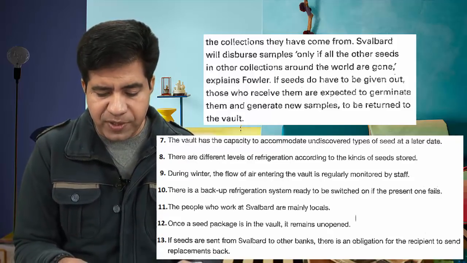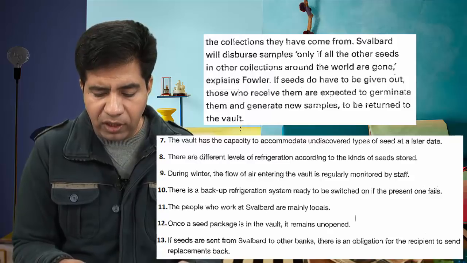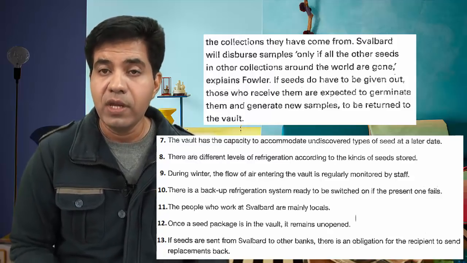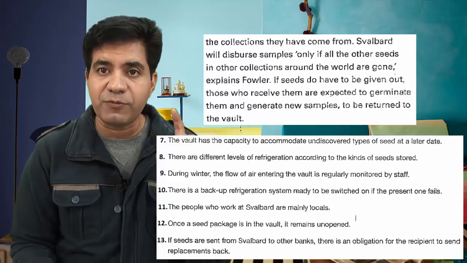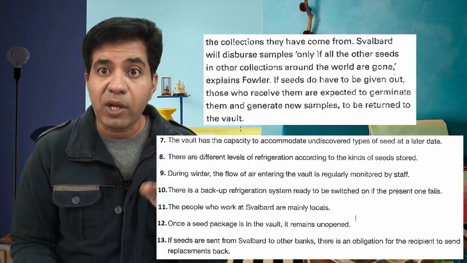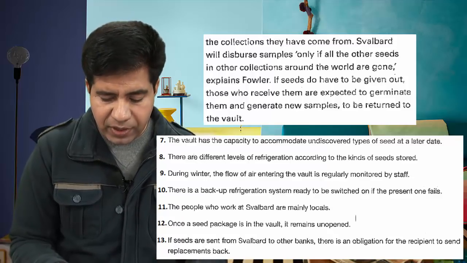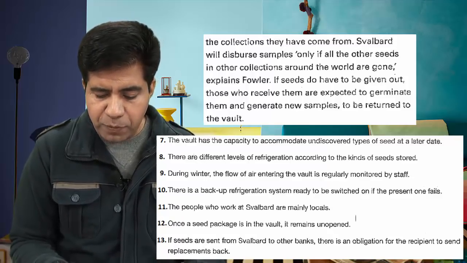Svalbard will disperse samples only if all other seeds in other collections around the world are gone. Now they are going to give the samples when all the seeds are gone because of some catastrophe and all that. Explains Fowler, if seeds do have to be given.